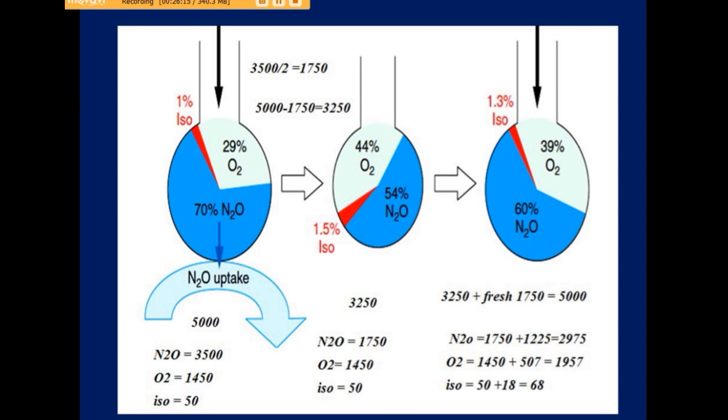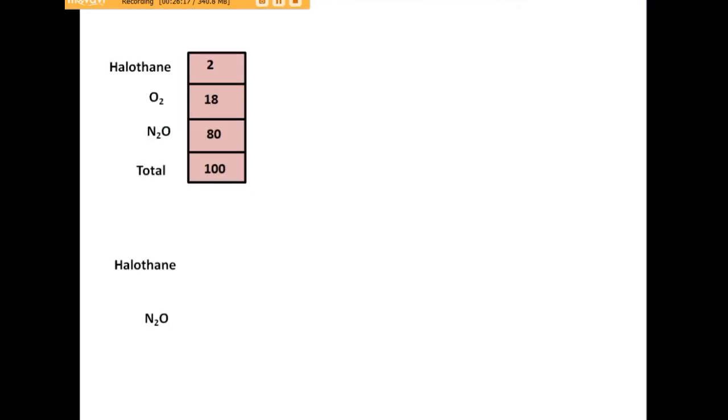We can also understand it by this example. Consider that in the alveoli, 2 molecules of halothane are present, 18 molecules of oxygen, and 80 molecules of nitrous oxide. So a total of 100 molecules of the combination of gases are present in the alveoli. As soon as the nitrous oxide is taken up by the blood, which is considered very fast,